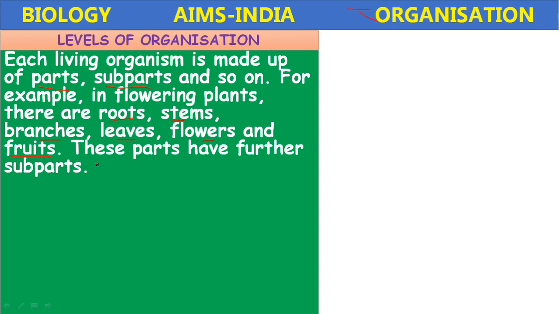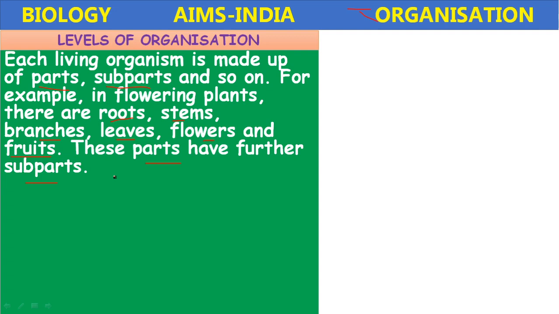So like that, these parts have further subparts. Again, they have further subparts. For example, a flower consists of sepals, petals, stamens, pistil. Like that, so many parts are there in the flower. A leaf consists of petiole, the stalk of the leaf, leaf blade, veins, veinlets.